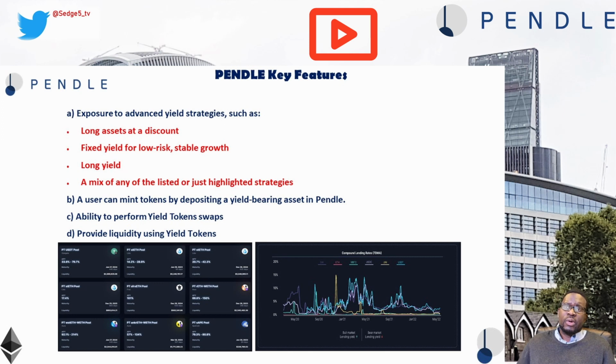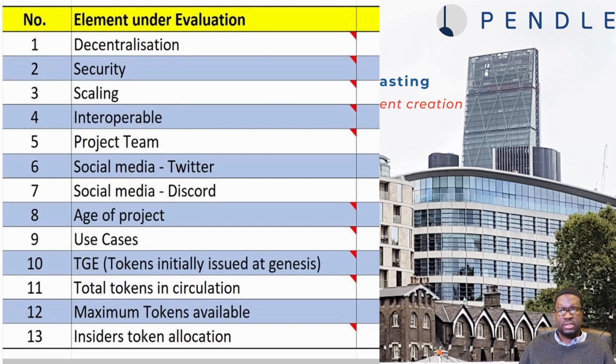Anyway, as part of our review, we are going to establish the risks involved with investing in Pendle. To help us assess that and establish the risk level, we apply our DYO, our risk evaluation toolkit, which consists of 13 elements. Those 13 elements are as follows: decentralization, security, interoperability, project team, and social media presence via Twitter as well as via Discord.